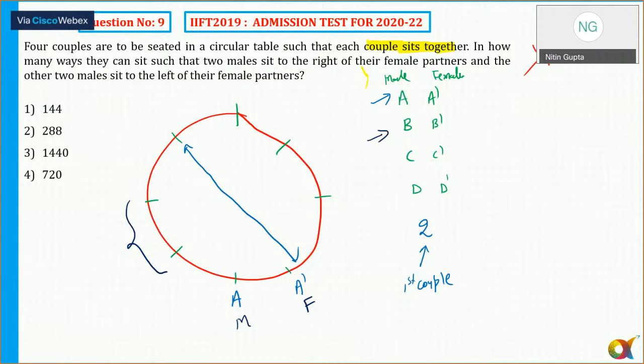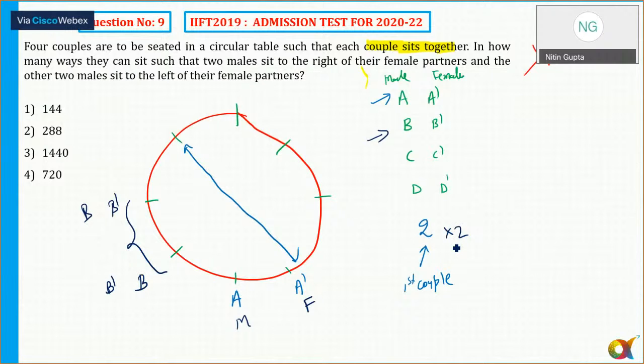For couple B on this side, how many choices are there? Can I say couple B has got 2 choices? The male can sit here, or B dash is here, or I can say B is here and B dash is here. There are 2 possibilities here. Alright, so I again write 2. For the second couple, I have taken this one.